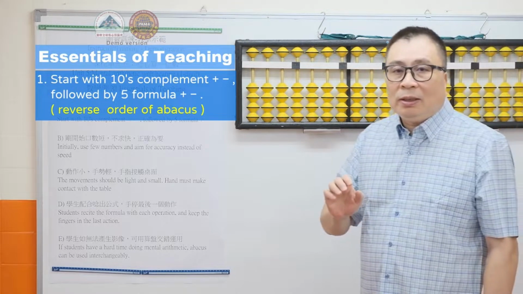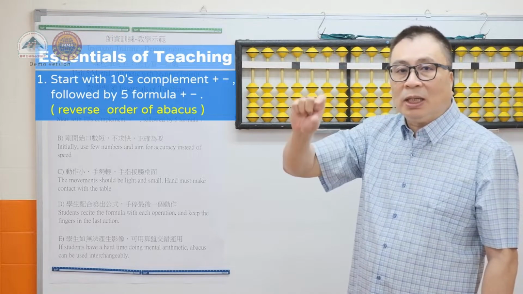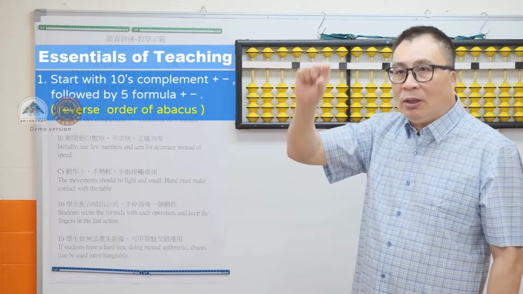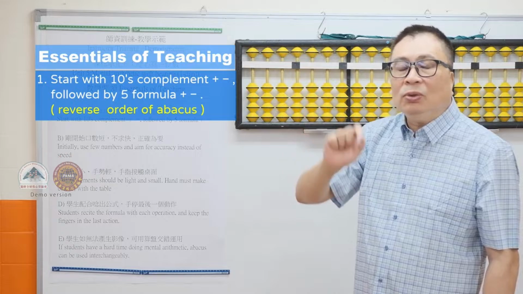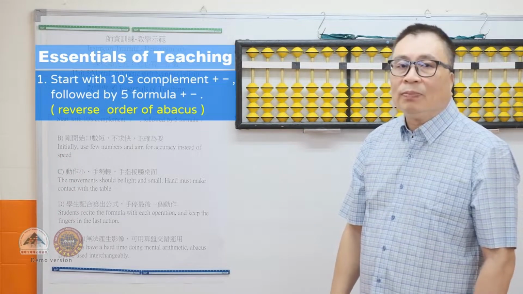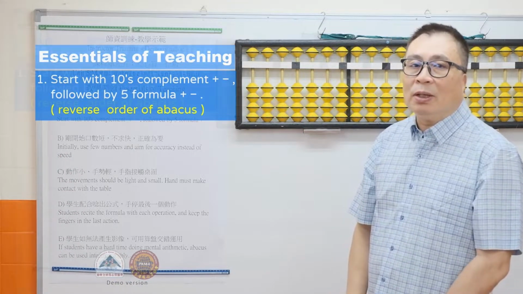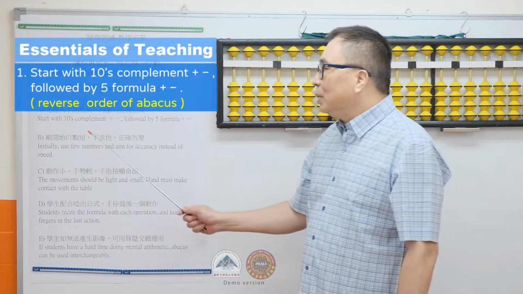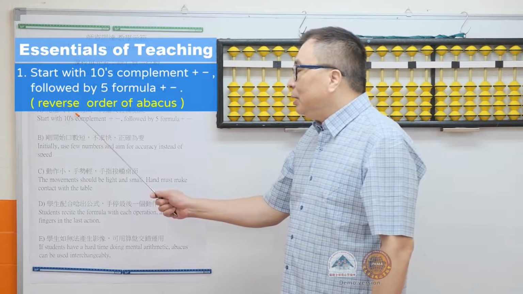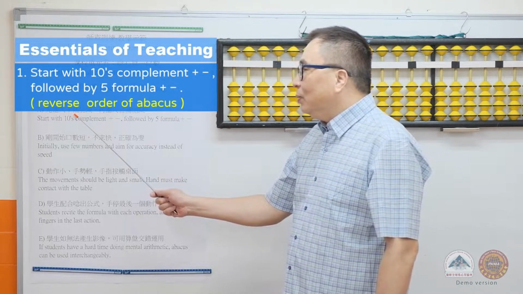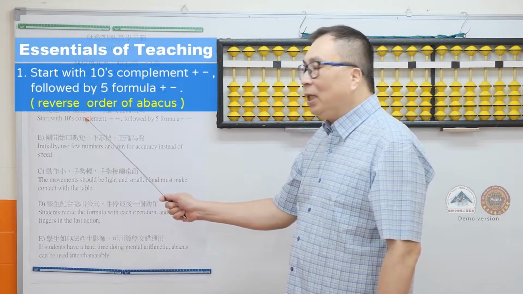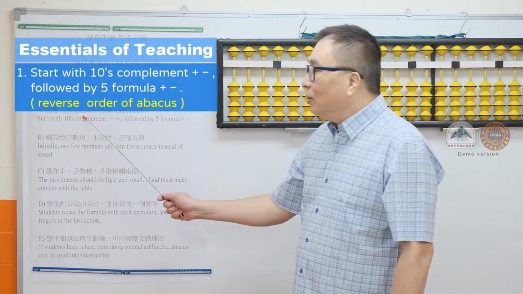In other words, the movements of fives complement addition, which is down together, is harder for the teacher to spot the mistakes compared to tens complement. At times, the teacher may not be able to see if students are using the correct formulas. Hence, we should start teaching tens complement addition and subtraction in mental arithmetic with listening.